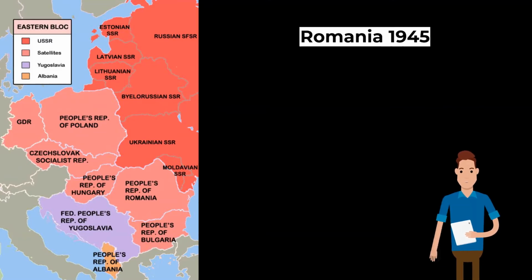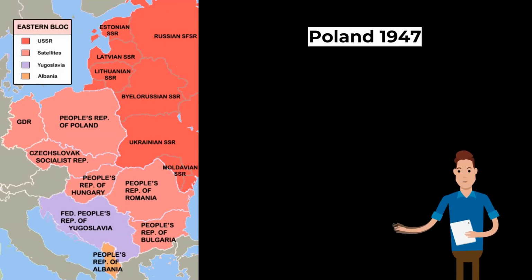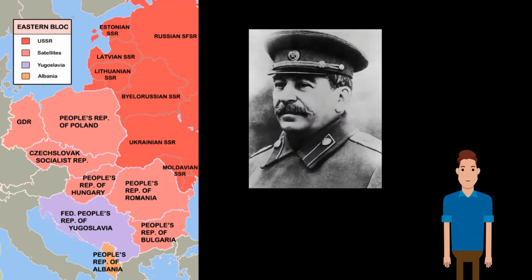Romania, 1945. In the 1945 elections, a communist-led coalition government was elected. The communists gradually removed their coalition partners and abolished the Romanian monarchy. Poland, 1947. Fearing that non-communist governments would be elected in 1947, Stalin invited 16 non-communist politicians to Moscow, where they were arrested. With their political opponents removed, the Polish communists won the election.